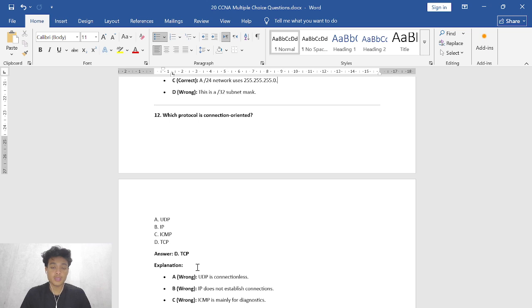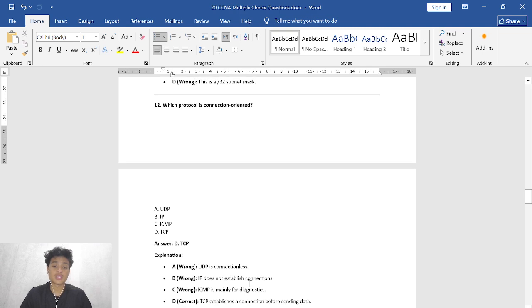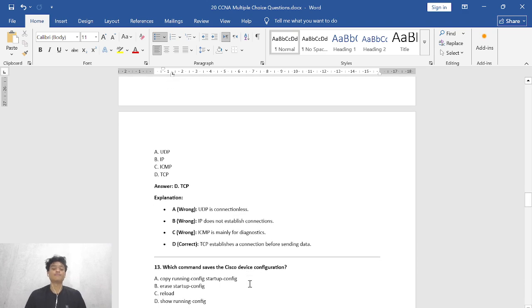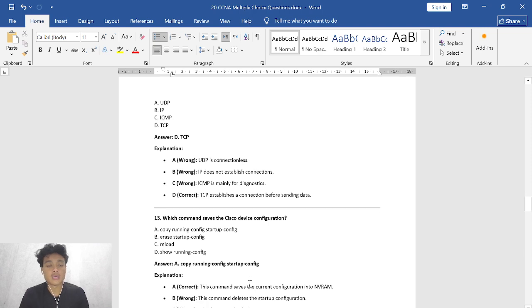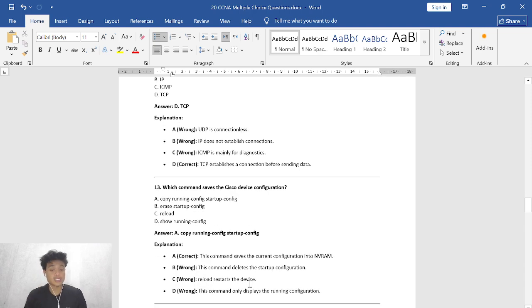A. UDP is a wrong answer because UDP is connectionless, not connection oriented. And then B, this is wrong too, just because IP doesn't establish connections. And then C, this is wrong too, just because ICMP is mainly for diagnostics, not for connection oriented. And then D, correct, because TCP establishes a connection before sending data. And then number 30, which command saves the Cisco device configuration?